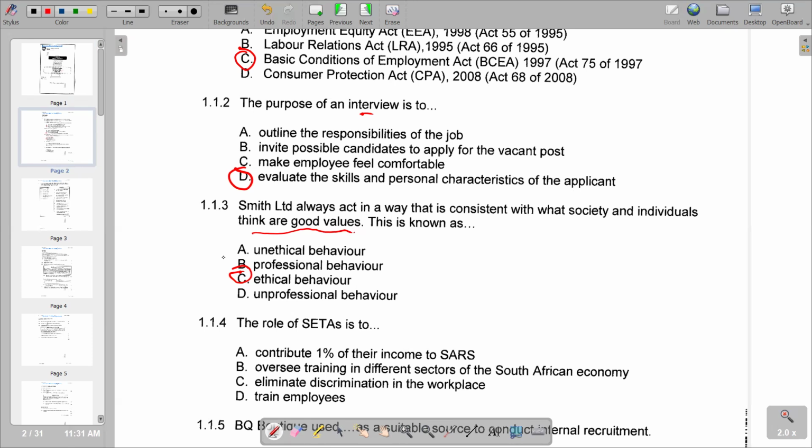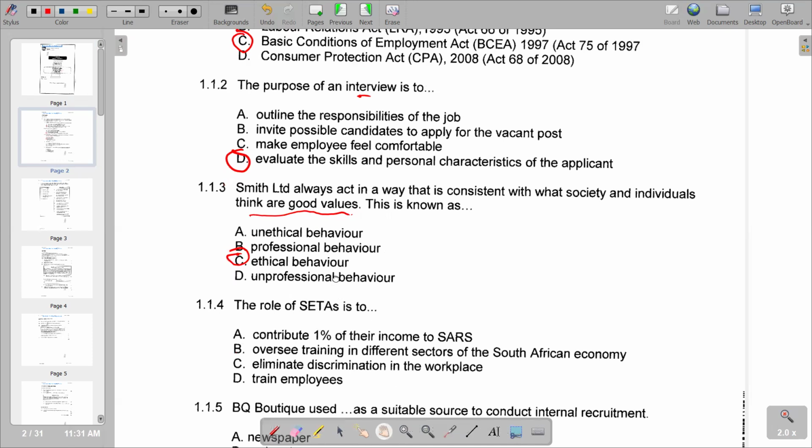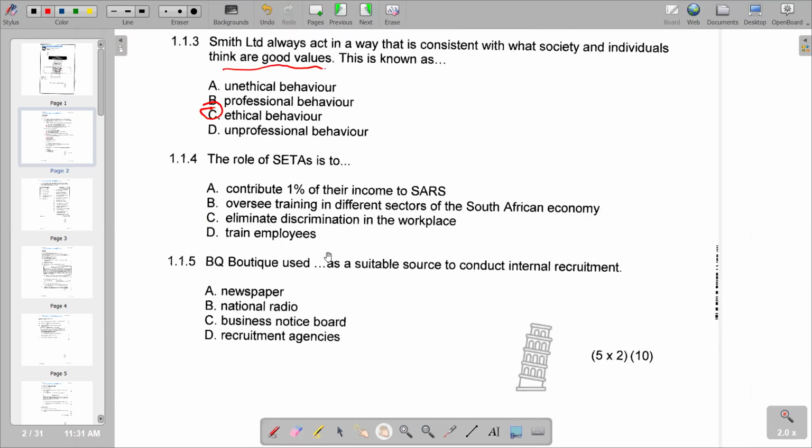Going on to the next question, which is now 1.1.4. The role of SETAs is to. We are also given various options, and we try to see which one is the most appropriate. The correct response is to oversee training in different sectors of the South African economy.